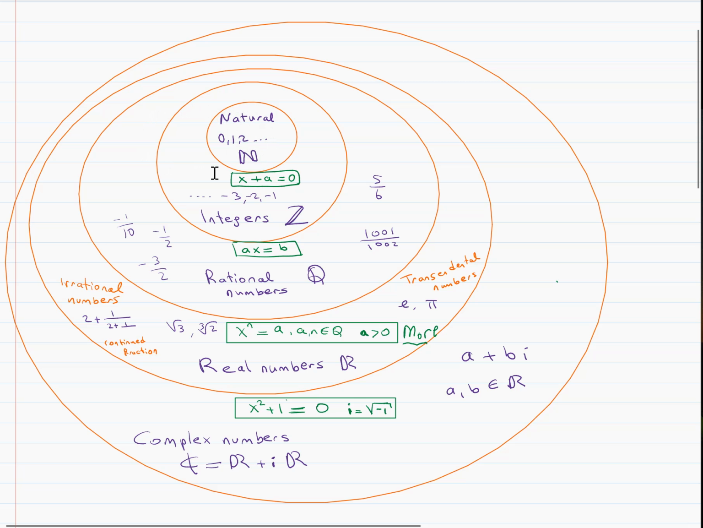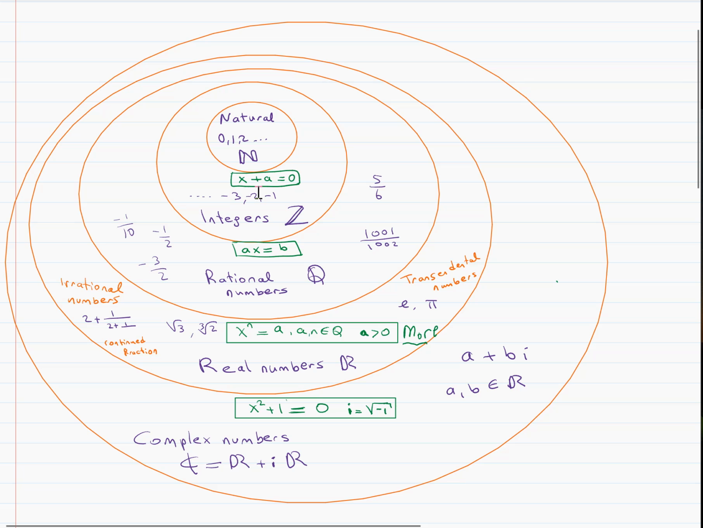Much later on, the existence of zero was discovered. All these numbers, 0, 1, 2, are called the natural numbers. Later on in history, we realized that the equation x plus a is equal to 0 does not have any solution in the natural numbers.